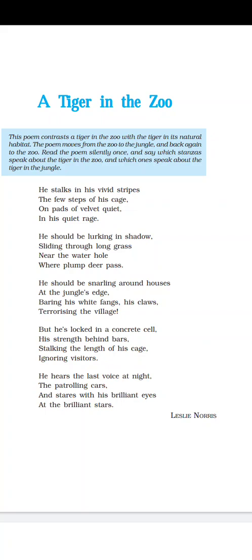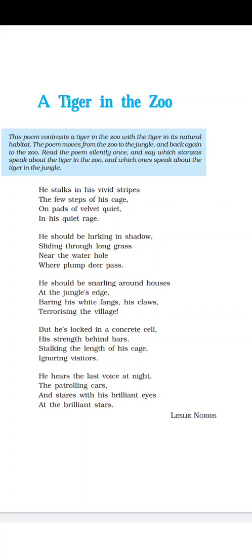Okay. Then the next figure of speech is metaphor. What is metaphor? Metaphor is a figure of speech in which two different ideas are compared implicitly. Here, the tiger's paws are compared to velvet, pads of velvet.